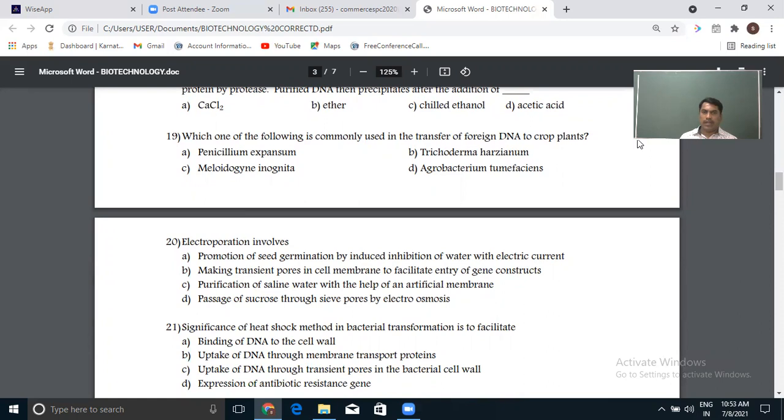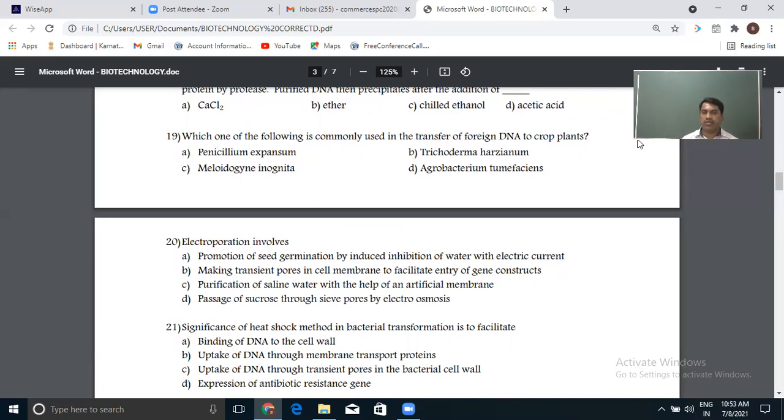Penicillium expansum is not. It's commonly called blue mold, a pathogenic Penicillium called blue mold in apple. So they usually infect apple. Trichoderma harzianum is one of the fungi that basically acts as a useful fungus.